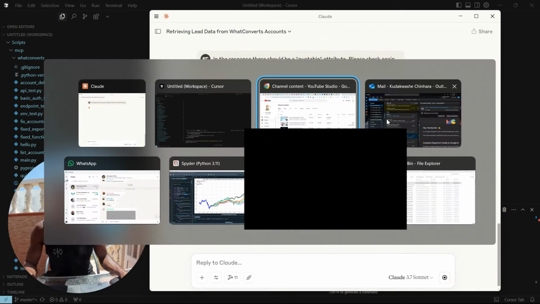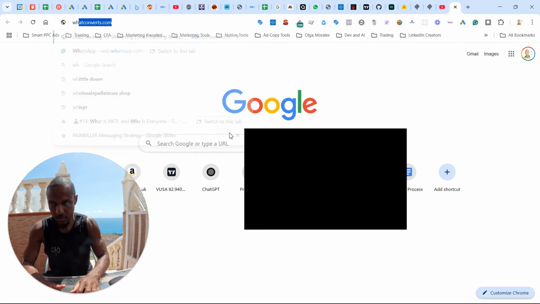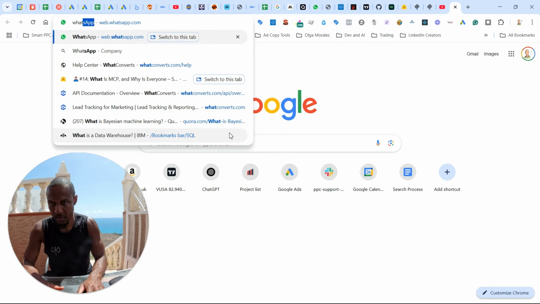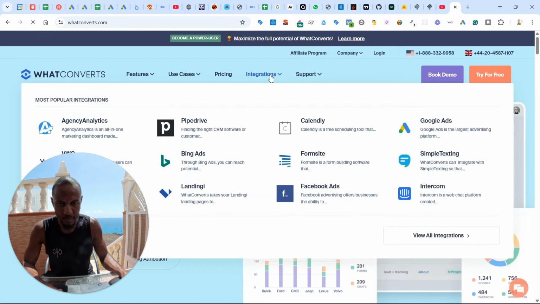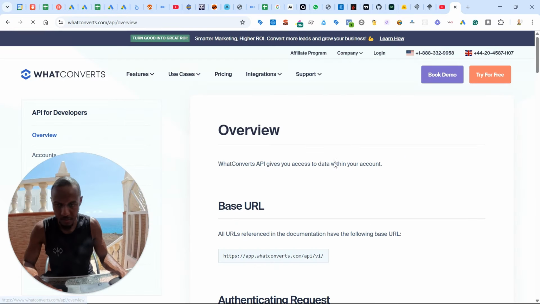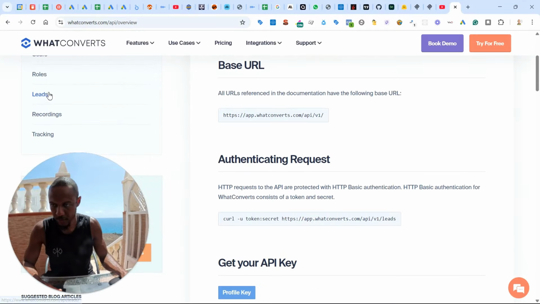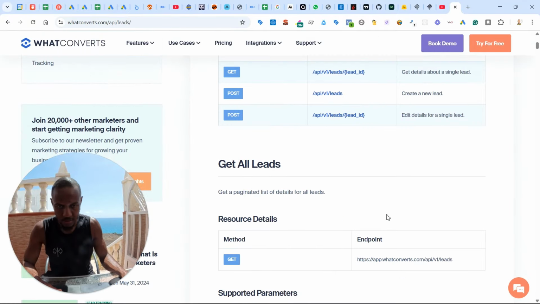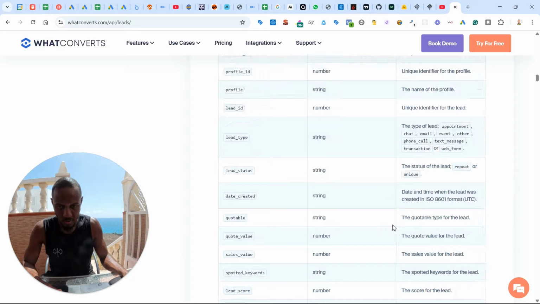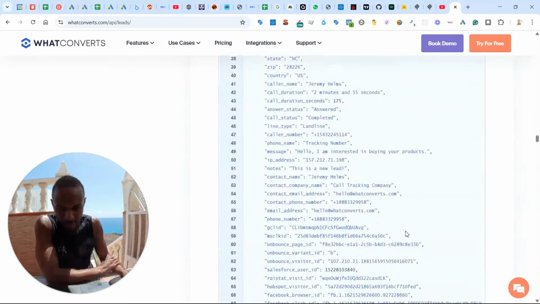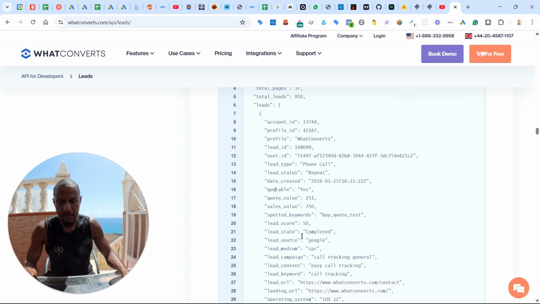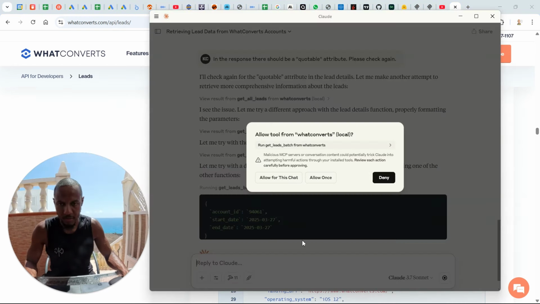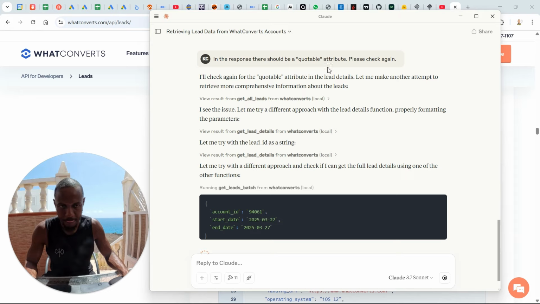I'm going to say that, and then at the same time, I'm going to jump over to CLA. Okay, I'm just going to go to the API docs. Here we go. And I'm going to go to leads. And under leads, I think, yeah, if you just look at the sample response, here we go, quotable. There is an attribute called quotable. So let's see if this guy was able to find anything.